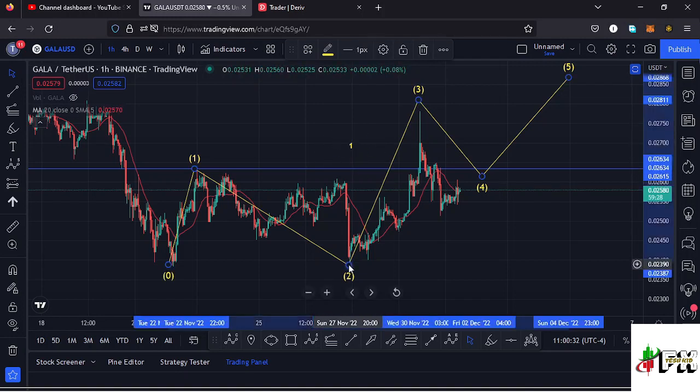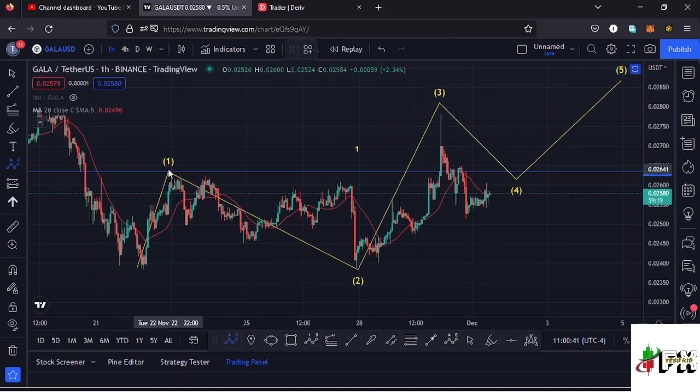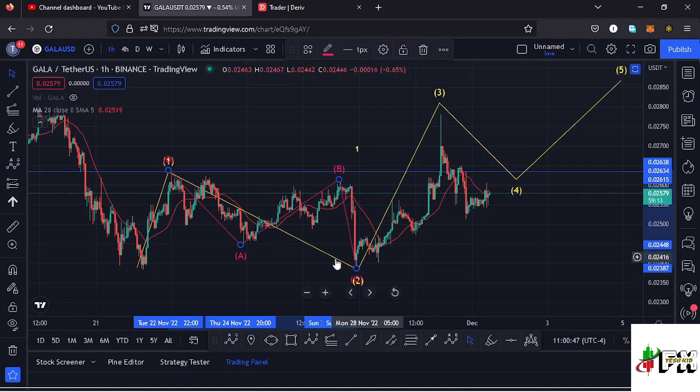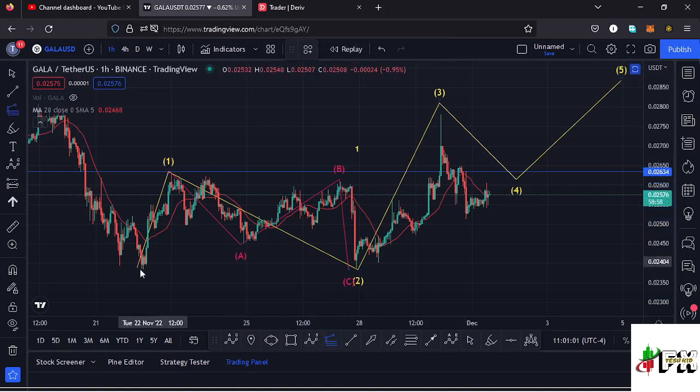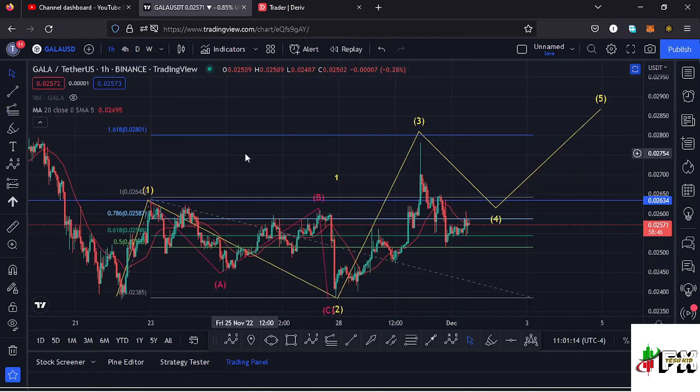Getting a little bit into the details of the formation of this Elliott wave structure, after seeing the high for that wave 1, we saw this corrective structure over here, having this as the wave A, then a wave B, then continued pushing even lower in the formation of a wave C to fully maximize the formation of that wave 2 to the lower side. Then after seeing the low for that wave 2, I expected a very nice movement to the upper side in the formation of this wave 3, and using the Fibonacci's, I had sketched out a minimum target area by connecting the Fibonacci's from the low of the first wave to the high of that wave 1, then dragging the fibs to the low of the second wave, giving me a minimum target area at the fib level 1.618, and that is at around the $0.28 mark.